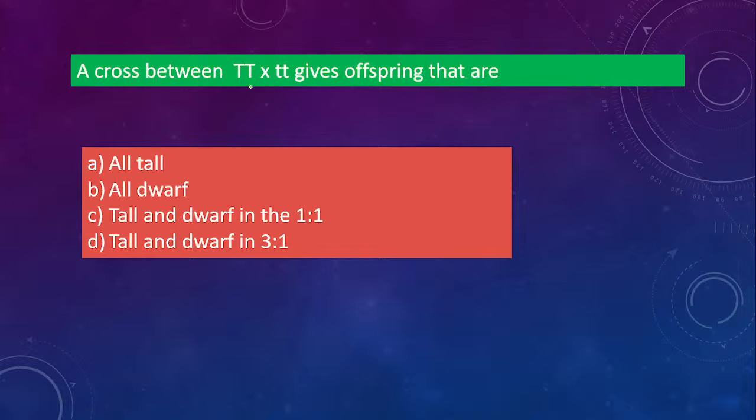Next one. A cross between capital T and small t gives offspring of what stature? What will the offspring be? If this cross is made, will it be all tall, all dwarf, tall and dwarf in the ratio of 1:1, or tall and dwarf in the 3:1 ratio?